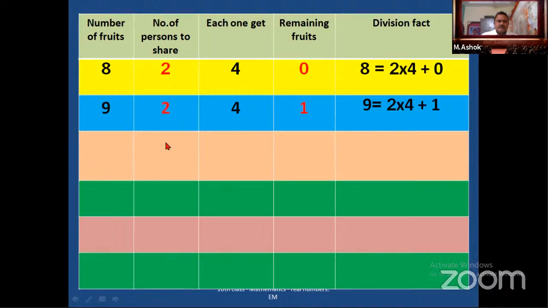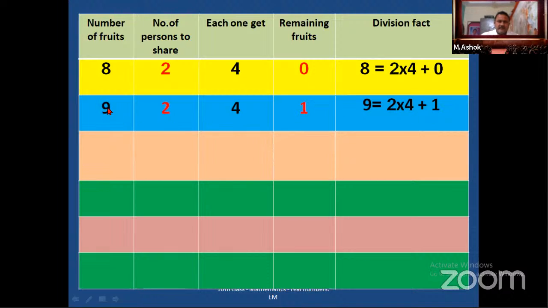Look at this one. Now number of fruits is 9. So 2 persons are sharing this. Means we are dividing 9 fruits among 2 children. Here, after each getting 4, one fruit is left over. Simply we call this the remainder. Okay. So 9 equals 2 into 4 plus 1 balance, that is plus 1.